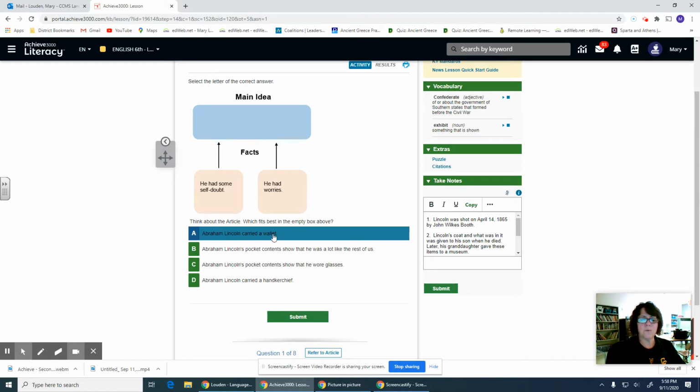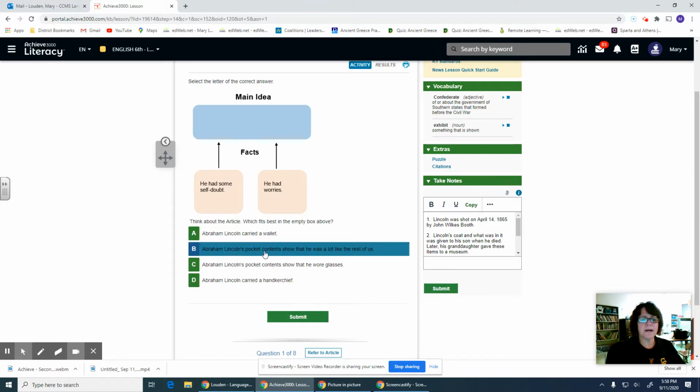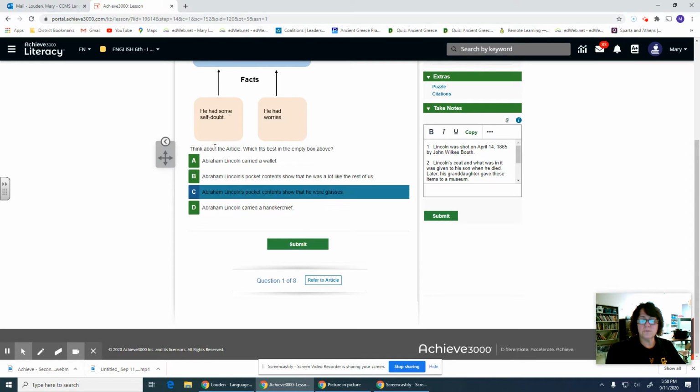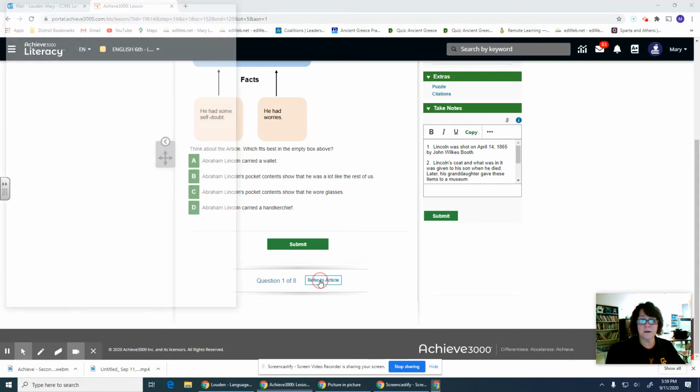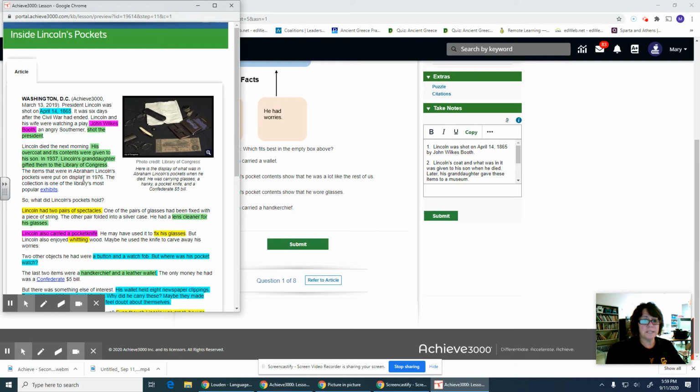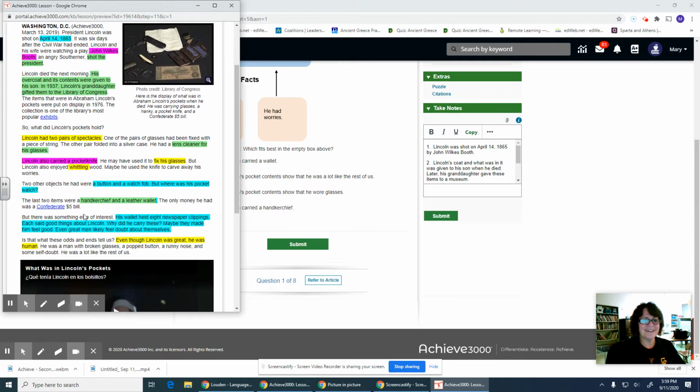Abraham Lincoln carried a wallet. Okay, that is not really connected to these 2 facts here. Abraham Lincoln's pocket contents show that he was a lot like the rest of us. So when you're answering the questions, if you aren't sure of an answer, you need to check your answer and make sure it's correct. Remember, you can always go back to the article. It brings it up over here on the side, and there's all of our highlights. That's nice.